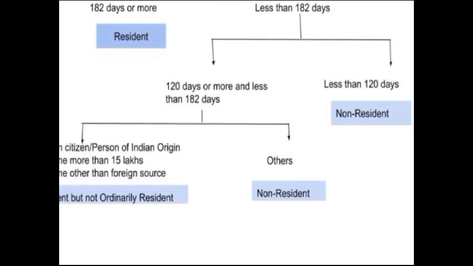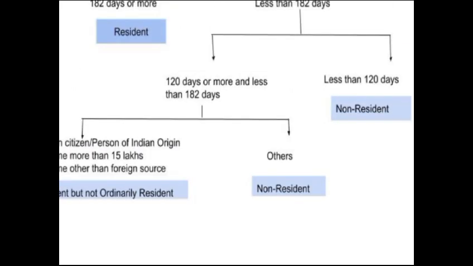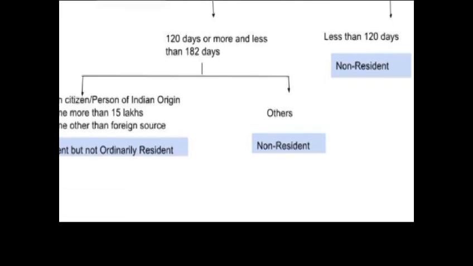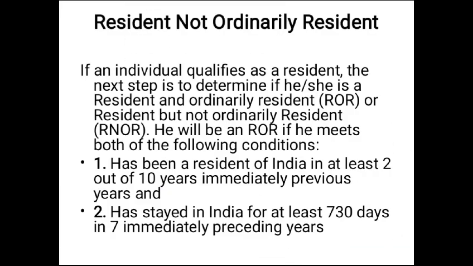So he has to stay 60 days in the relevant previous year and 365 days in the 4 preceding years. Then he is known as resident but not ordinary resident. If the person does not satisfy any of the basic conditions, he is known as non-resident.